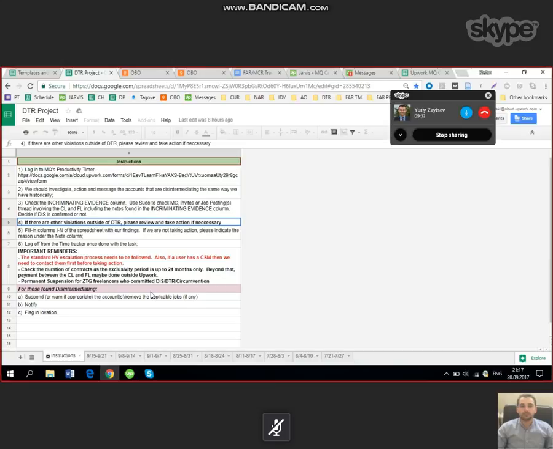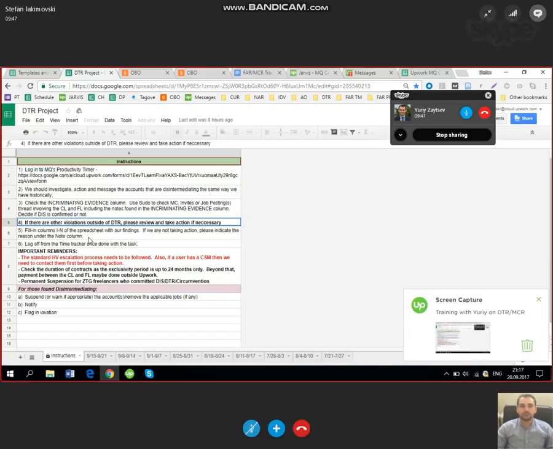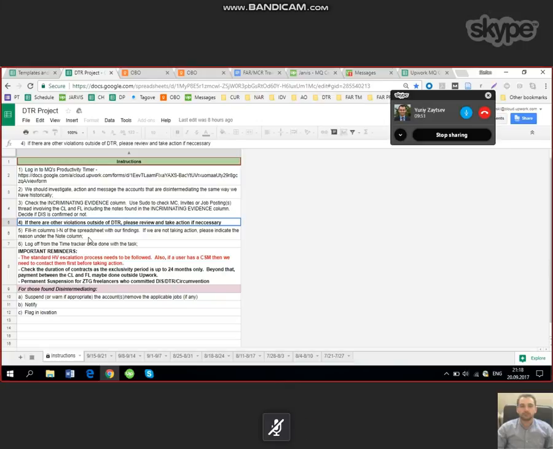And this is rather important, that's why it's in bold, because when we first started working on DTR, we didn't have to check for any violation at all. We were just checking for DTR, if there is a DTR or not. Now, if there are other violations outside of DTR, please review and take action if necessary.